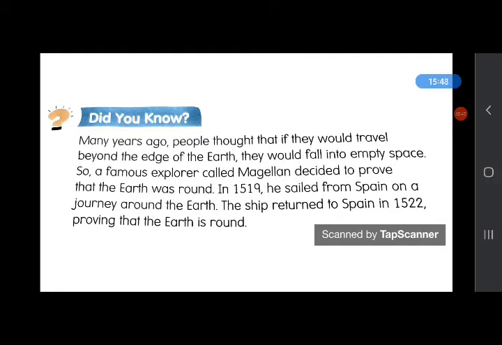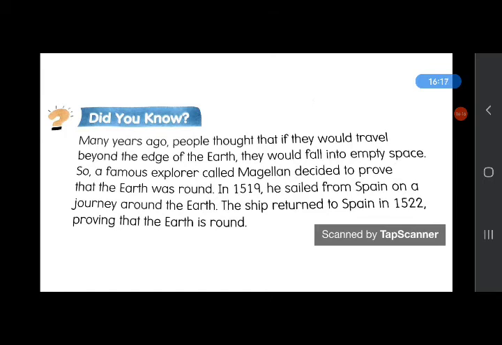Many years ago, people thought that if they traveled beyond the edge of the earth, they would fall into empty space. So a famous explorer called Magellan decided to prove that the earth was round. An explorer is a person who roams around to discover new things or to know about different things.